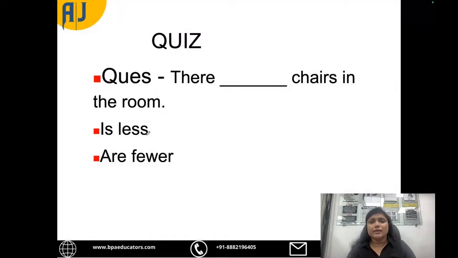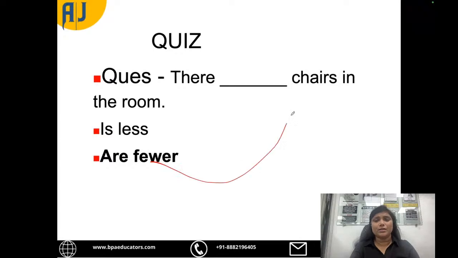Next, there dash chairs in the room. There is less chairs in the room. There are fewer chairs in the room. There are fewer chairs because fewer is used with countable nouns.